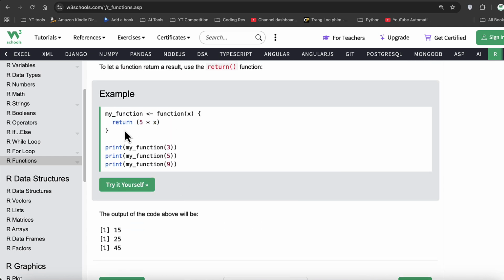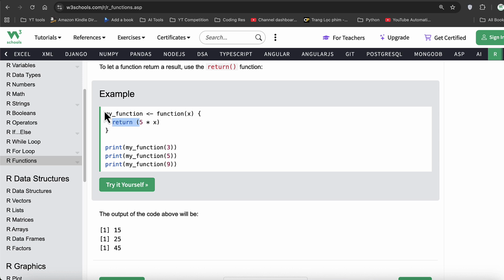However, in this case, we use a return, bracket start, bracket close. Inside the return function, we say, hey, 5 multiplied by x. So whatever the value of x is, given as an argument or passed through this parameter, will be multiplied with this. But this will not print the output. In fact, this will return an answer for me. So it says print my function 3. So now we have used my function inside the print statement. Why have we done that? Because first, we pass my function an argument called 3. The argument will be assigned to this parameter. It does the calculation, but then it returns a reply.